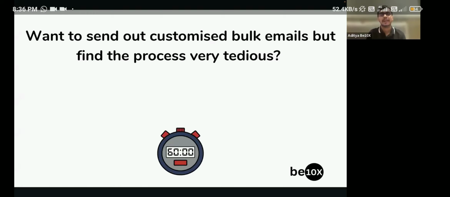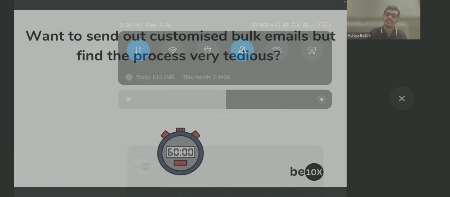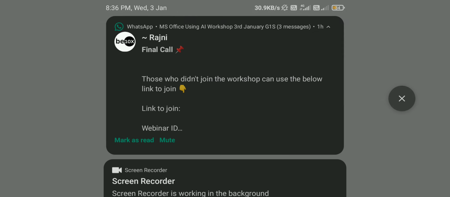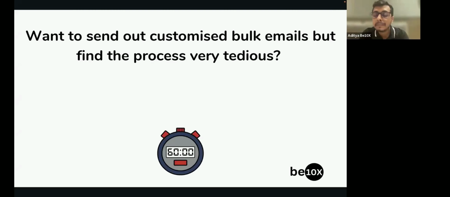What if, in today's session, right now, I teach you the process of implementing macros, or the parallel for Google Sheets as well? Macros for Microsoft Excel and Google Sheets, and AppSheet for Google Sheets. If I teach it to you right now, do you think it will be very amazing?